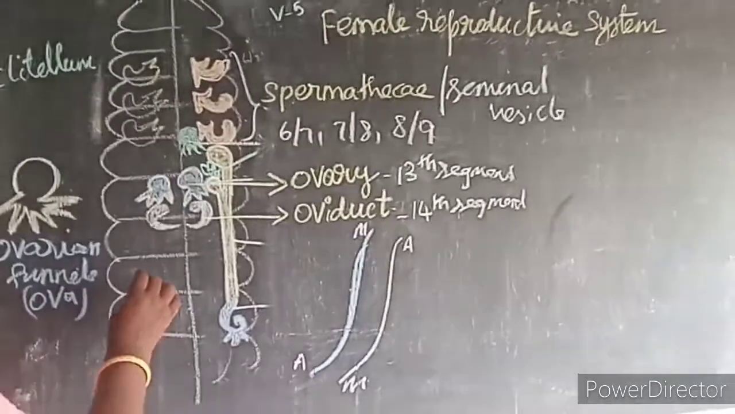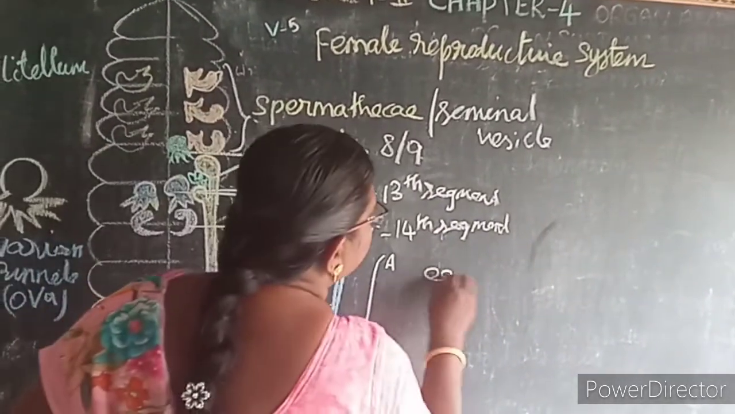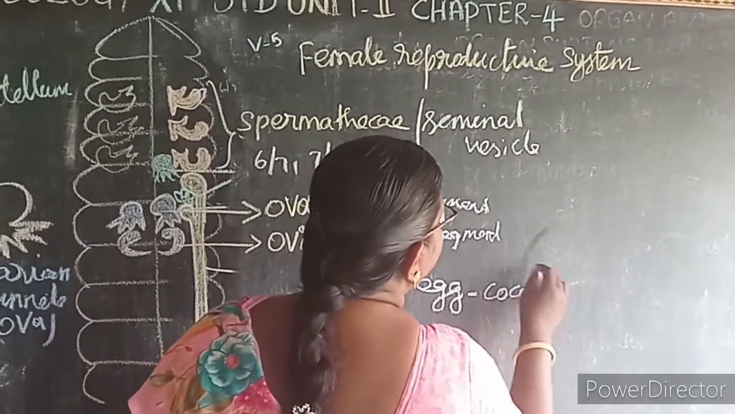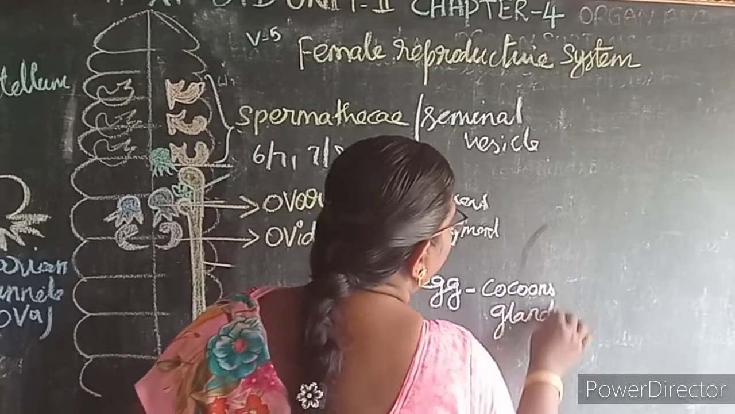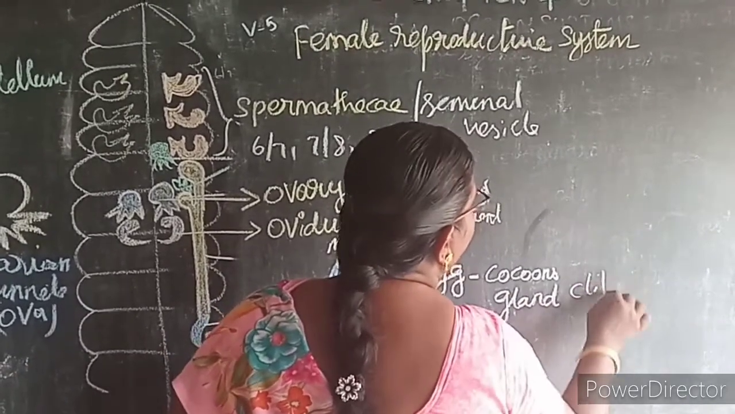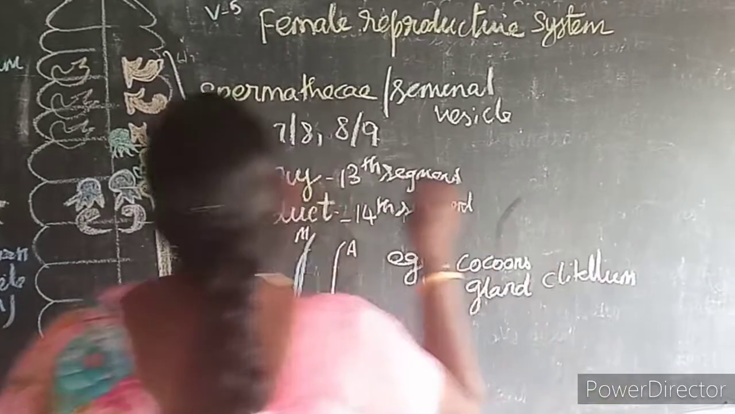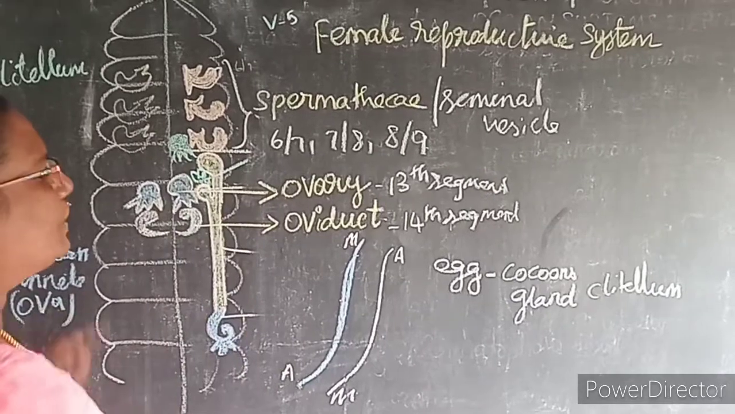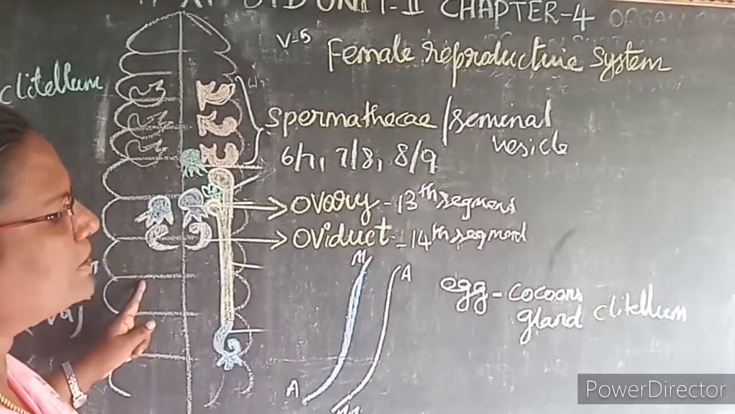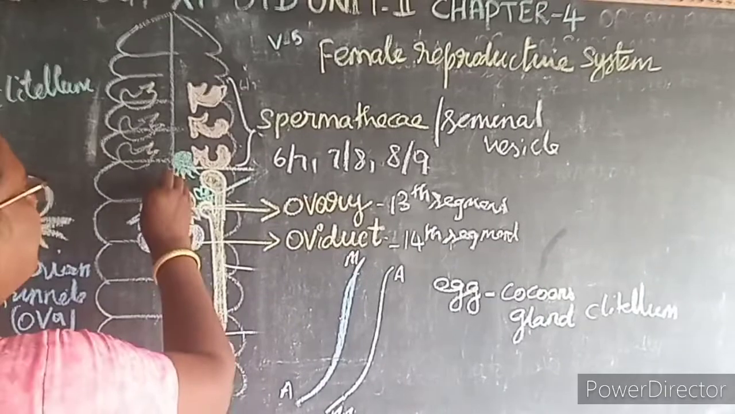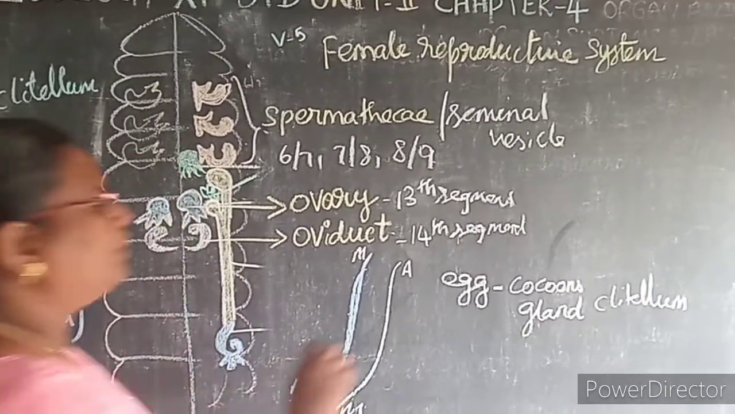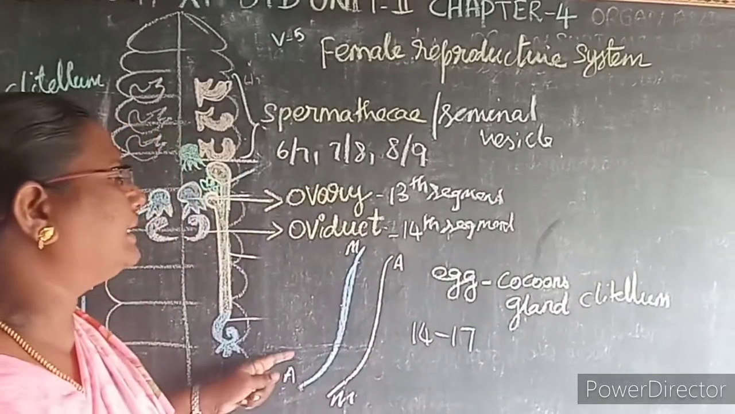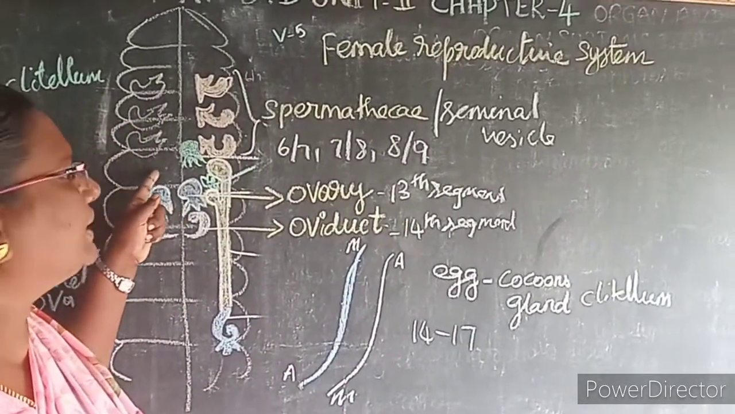Then the mature egg cells are present in the cocoons, which are secreted by the gland cells of the clitellum, which collects the sperms and keeps them as storage for population. The mature egg cells are deposited in the cocoons secreted by the gland cells of the clitellum. What is the clitellum? From the 14th to 17th segments, there is a swollen, thick glandular thickening, known as the clitellum. It helps to receive the sperms during copulation.